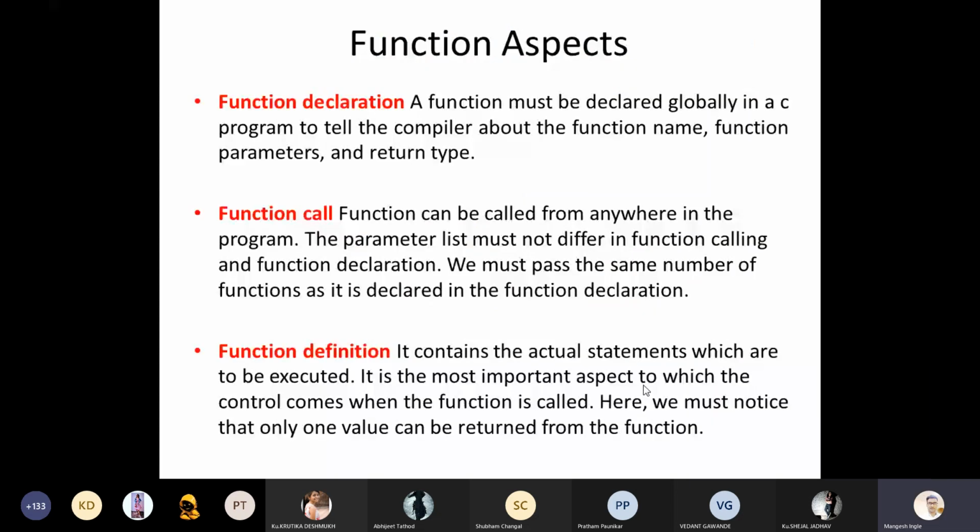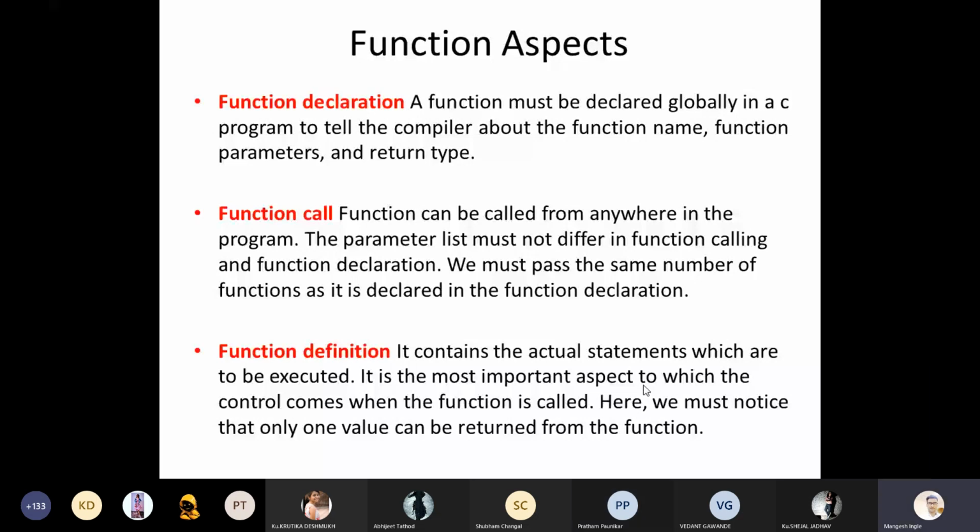So just recalling functions and their types, and then we'll focus on part 2 or part 3 of functions. Function declaration: the function must be declared globally in a C program to tell the compiler about the function name, function parameters, and the return types. We have discussed this so many times, so we will quickly recall this and then move forward.